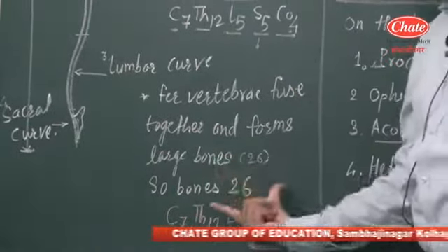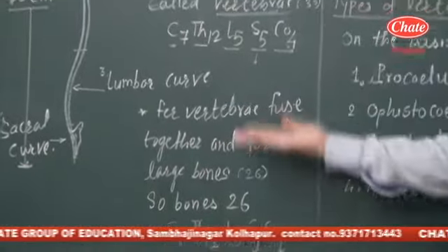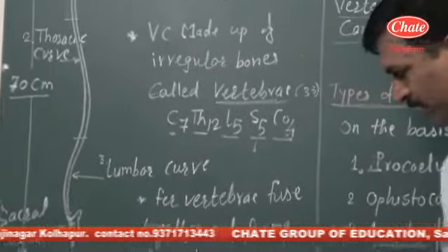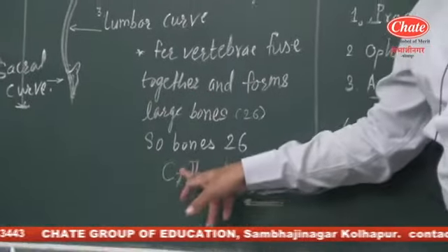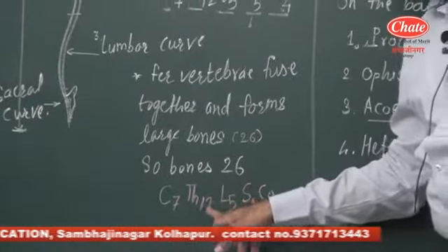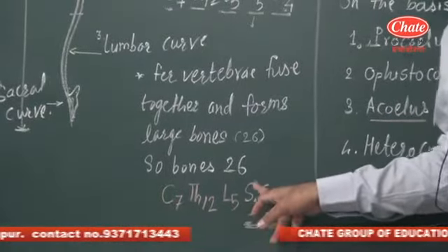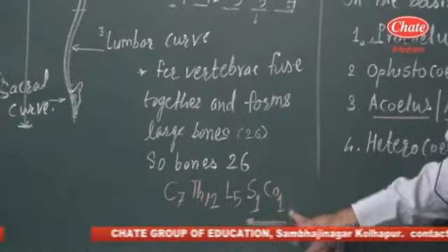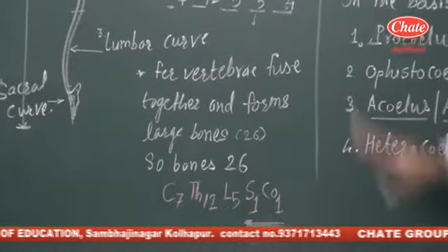So in exam, when they ask the total number of bones present in vertebral column, remember that it is 26 bones: 7 cervical, 12 thoracic, 5 lumbar, a single sacrum, and 1 coccyx bone.